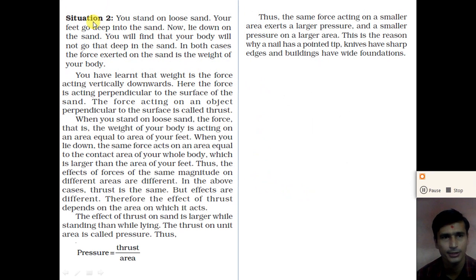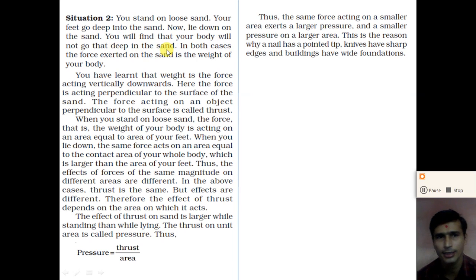Now we will see another situation to understand more about thrust and pressure. Situation number 2: you stand on loose sand. Your feet go deep into the sand. Now lie down on the sand. You will find that your body will not go that deep into the sand.